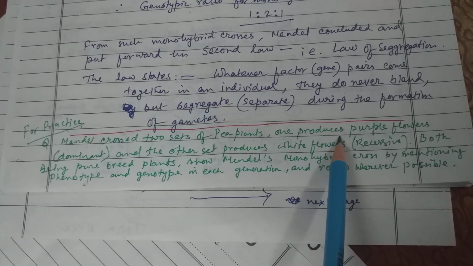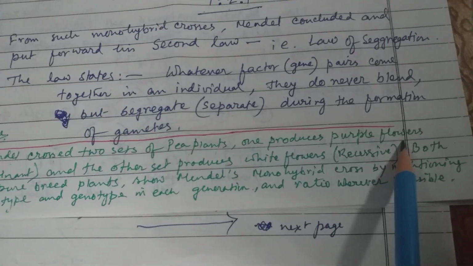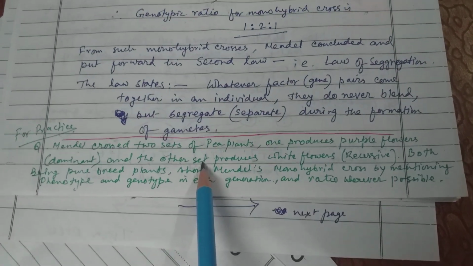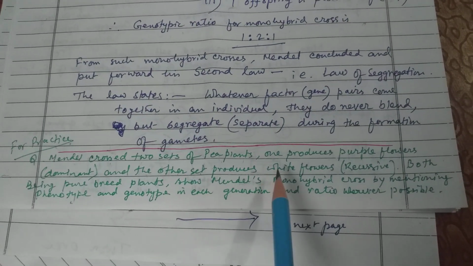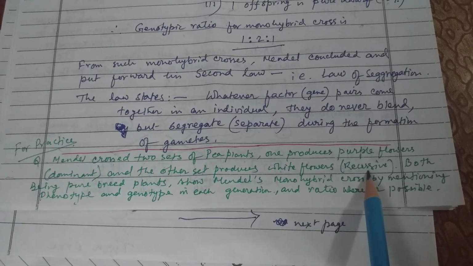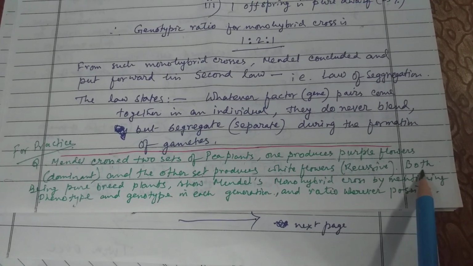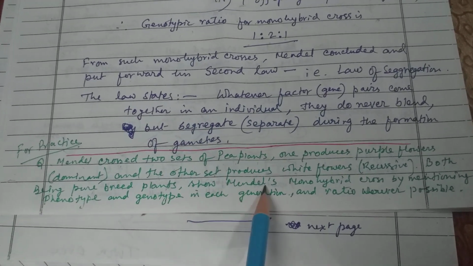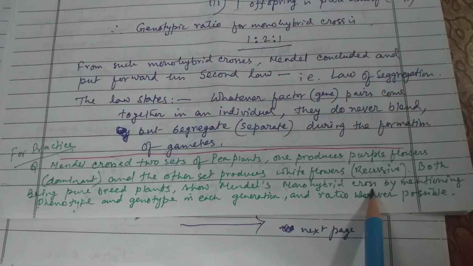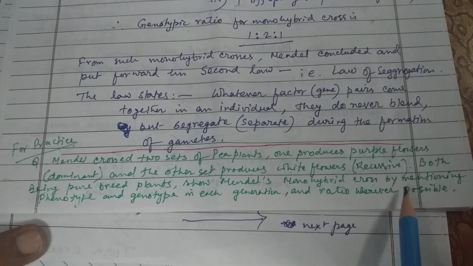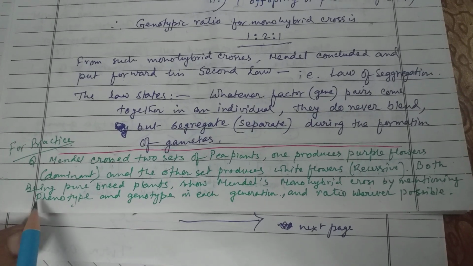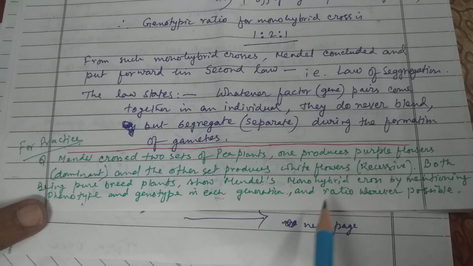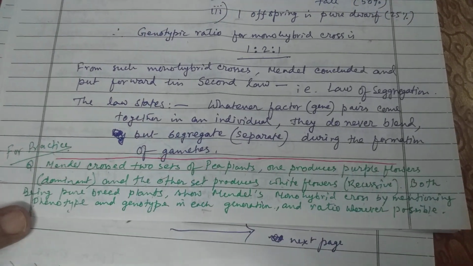One produces purple flowers, that is dominant, and the other set produces white flowers, recessive character. Both being pure breed plants, show the Mendel's monohybrid cross by mentioning the phenotype and genotype in each generation and ratio wherever possible.